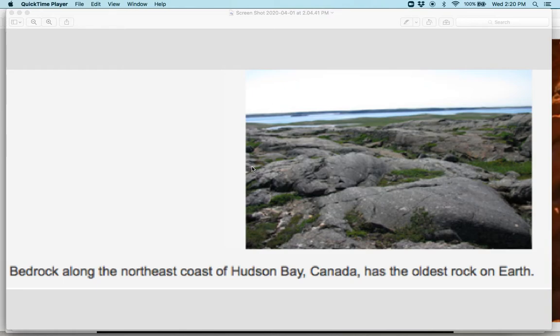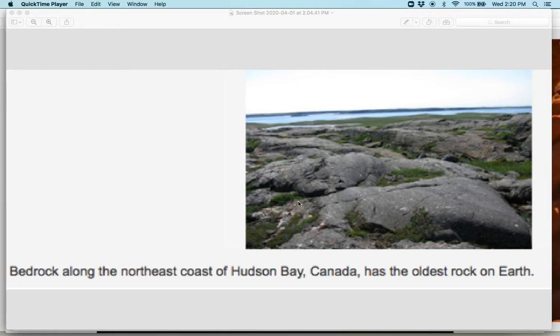Today I want to talk about how the Earth's geologic timescale agrees with the fossil record. So we believe the Earth originated about 4.6 billion years ago. It was originally a large molten ball of magma. The rock and Earth were completely molten, and over time, the Earth eventually cooled.